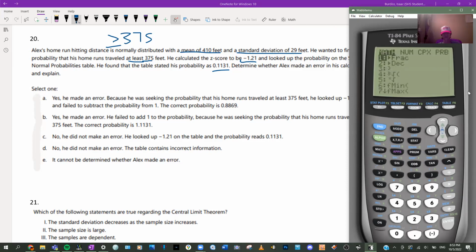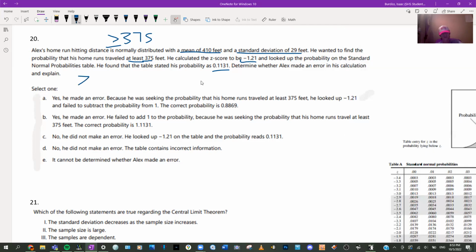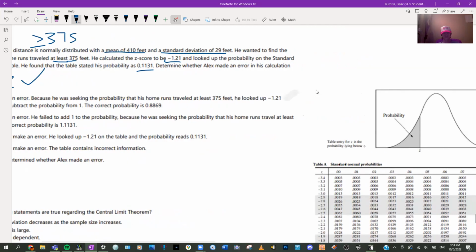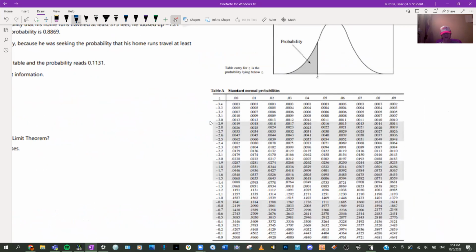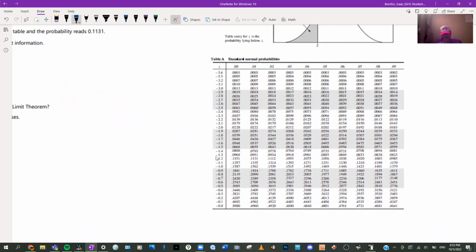Okay, so he did get the z-score right. So z-score, yes. But what about this? All right, let's look in here and find it. We'll have to go to negative 1.2, that's right here. And then this, right? And we'll find where they connect, which is right here.